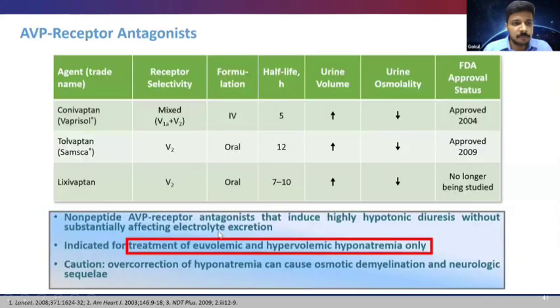And briefly about the AVP receptor antagonists, we have the vaptans. Conivaptan, tolvaptan, and lixivaptan are the available vaptans. Conivaptan is a mixed V1A and V2 receptor antagonist, which is available only in IV form. The other two are available in oral form. And the only thing currently which we can tell is that we can't use them in hypovolemic hyponatremia. We can use them in the treatment of euvolemic and hypervolemic hyponatremia only.